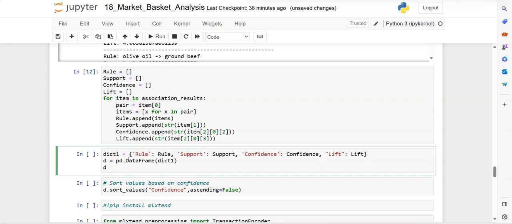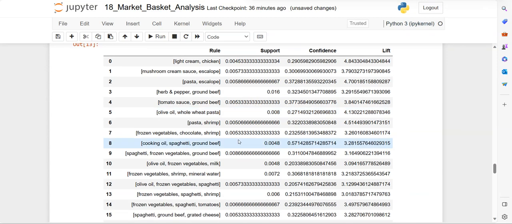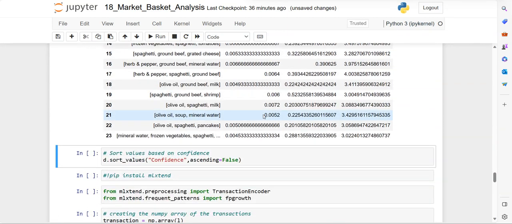Then creating a data frame. So the dictionary is converted into a pandas data frame and then displaying the data frame. So this is the data frame: rule, support, confidence, and then the lift value. So for support you see 0.001 like this, for the combination of pasta and cream, and you can see the confidence and support values.